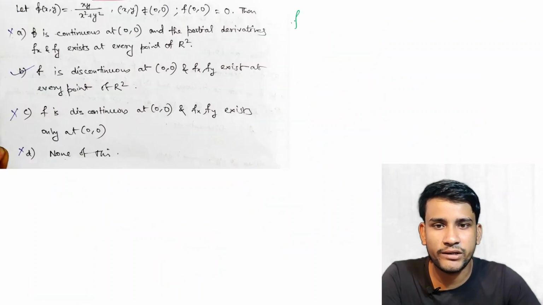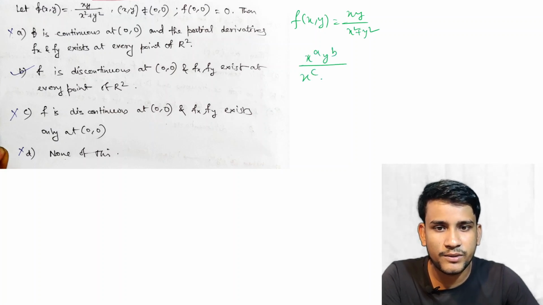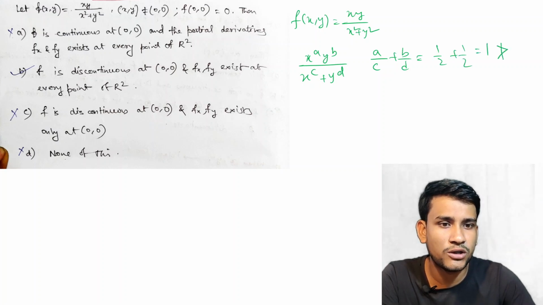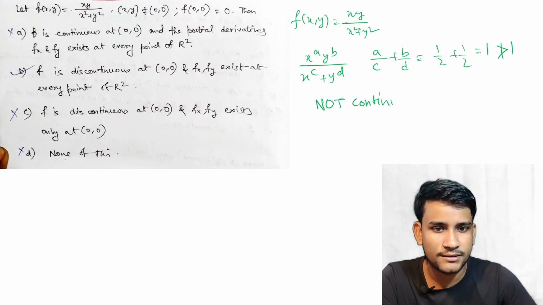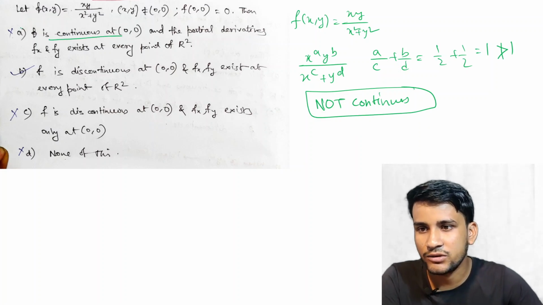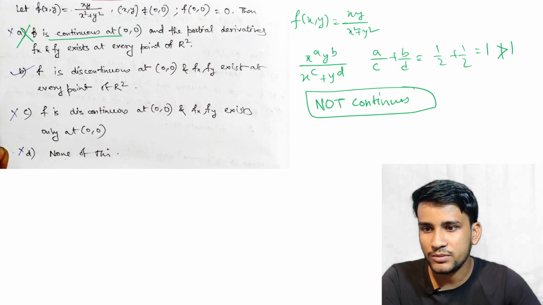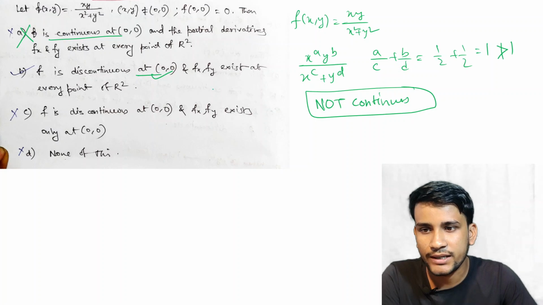Next question, same question. Given f(x,y) equal to xy by x square plus y square. Similarly you can check x to the power a, y to the power b by x to the power c plus y to the power d. a by c plus b by d equals 1 by 2 plus 1 by 2, which is equal to 1. It is not greater than 1, that is, it is not continuous. So you can easily check. Option A says that it is continuous. No, false. So f is discontinuous, yes, this is true, and fx, fy exist.